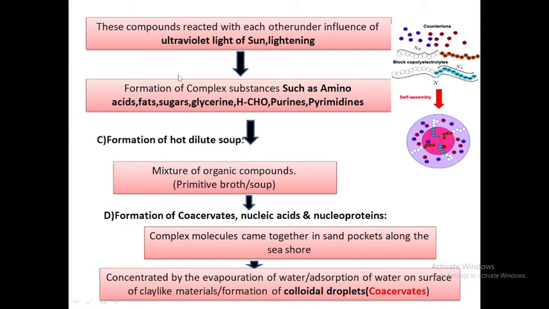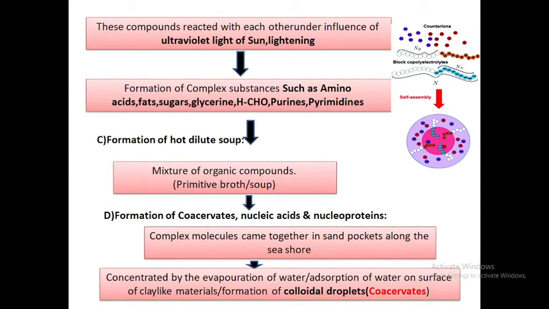So, as soon as these complex substances accumulated in that water, it was similar to the soup we make at home. That process was called the formation of a hot dilute soup. So the mixture of organic compounds is also called a primitive broth or soup.